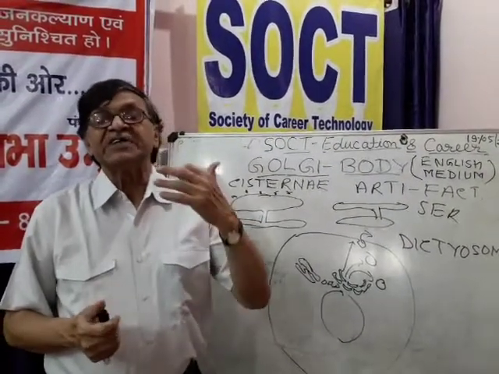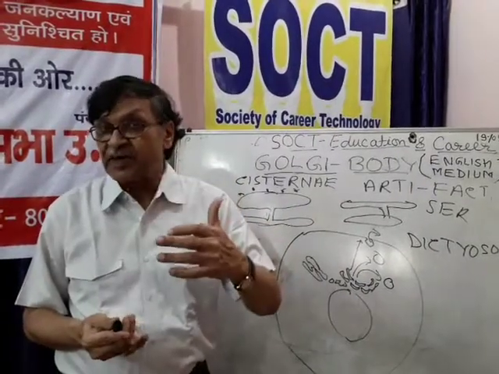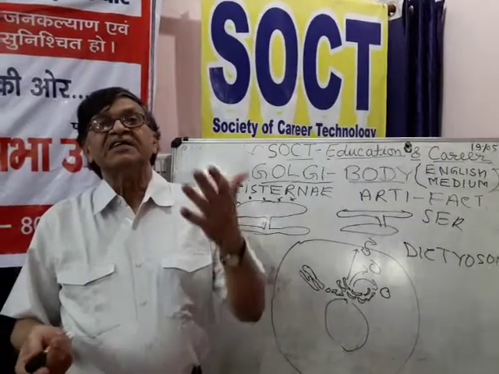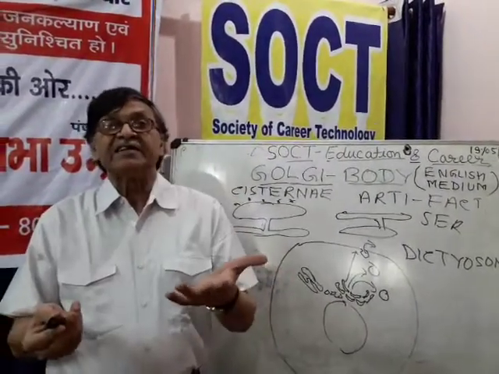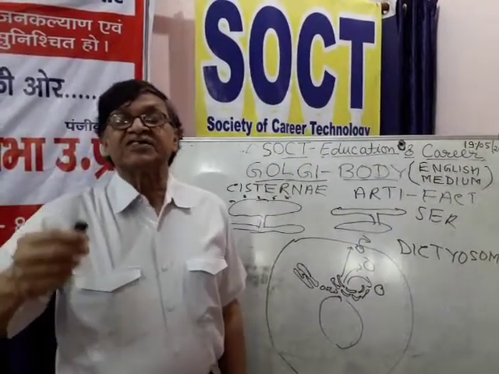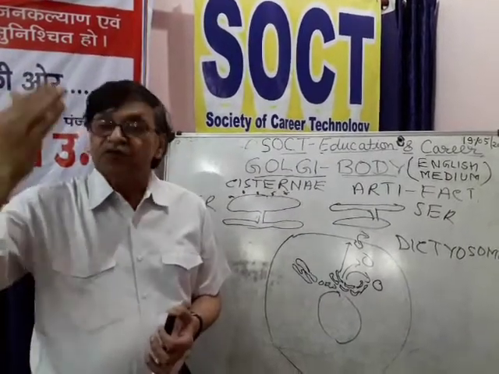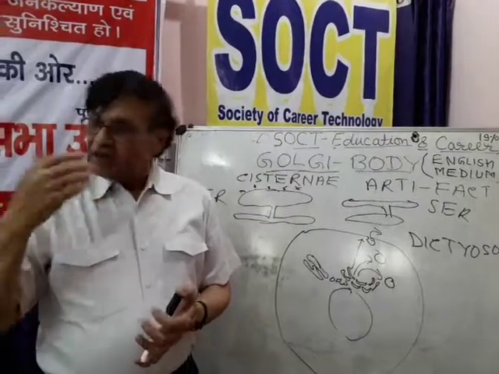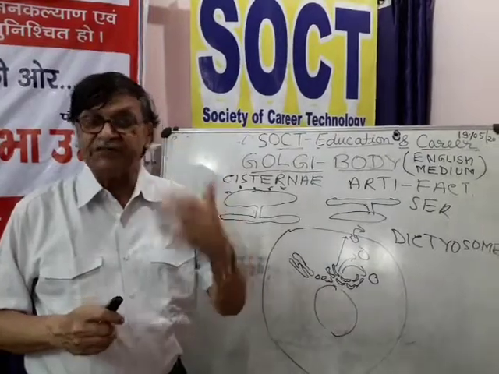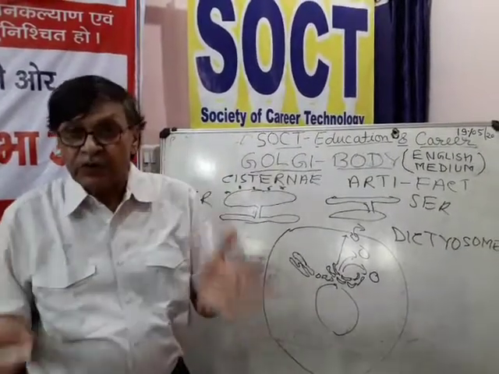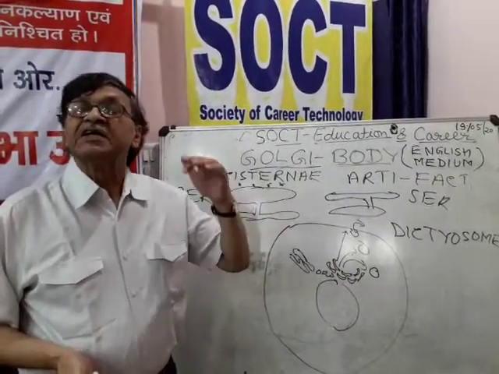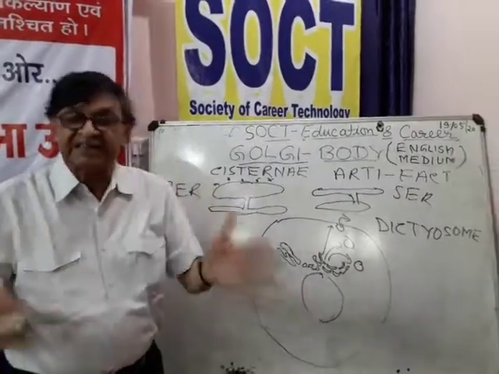So such things sometimes occur in a cell also, when we observe under an electron microscope, some structures may not actually be a structure, they are just visible like a structure, and they are called artifacts. It can be proved that a structure is real only if we can isolate it. If a cell is gently homogenized and differentially centrifuged, the Golgi body can be isolated from it. Even the different fractions of Golgi body may also be separated.